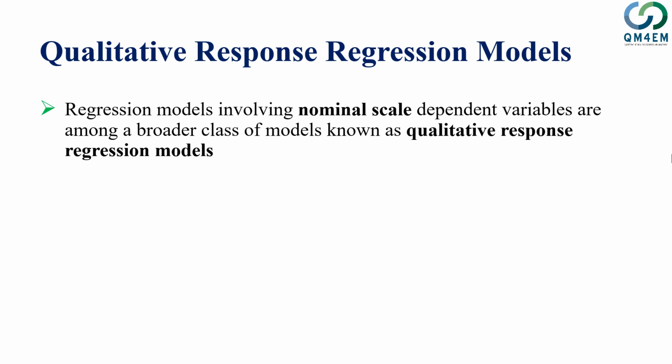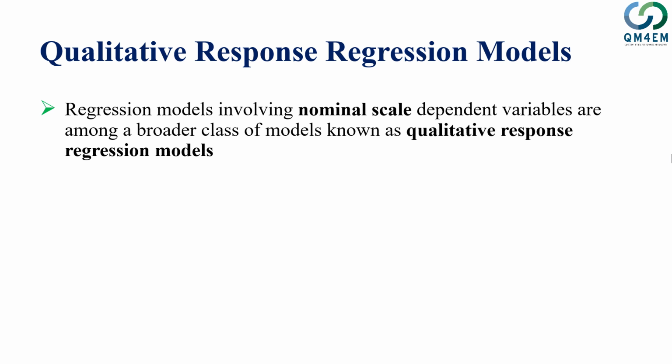A nominal scale is the basic version of all the measurement scales used in scientific research. Nominal scale is a qualitative scale. It just divides the data into distinct groups without any consideration for rank, interval, or absolute zero. So any regression model with a dependent variable measured on a nominal scale can be classified under the heading of qualitative response regression model.